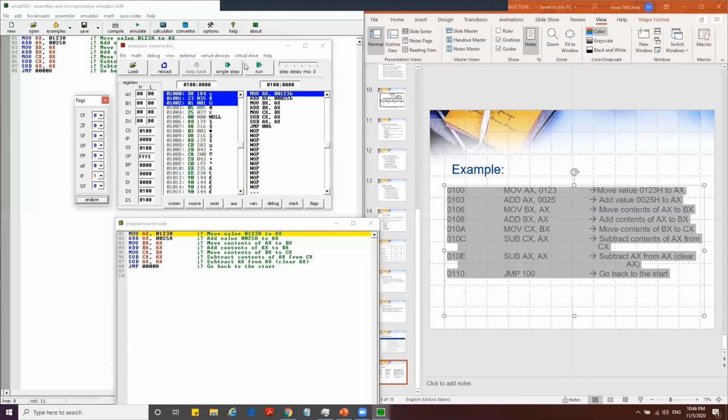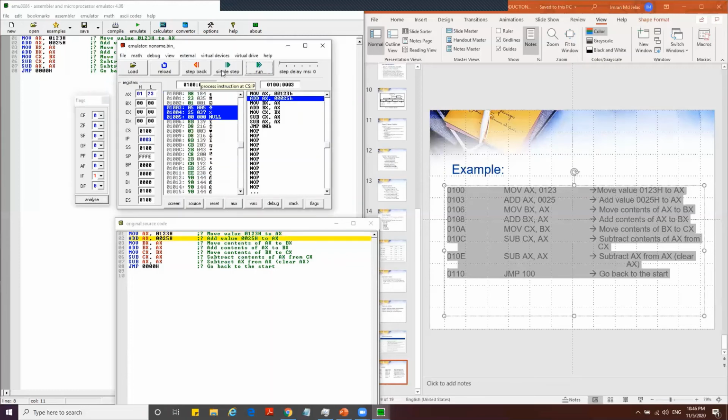First, move 0123 to AX. So A high is going to get 01, A low is going to get 23, and then add AX with the value of 25. The change is going to happen only at A low. 23 add with 25 is going to be 48. And then move AX to BX. So 0148 will be copied to BX.